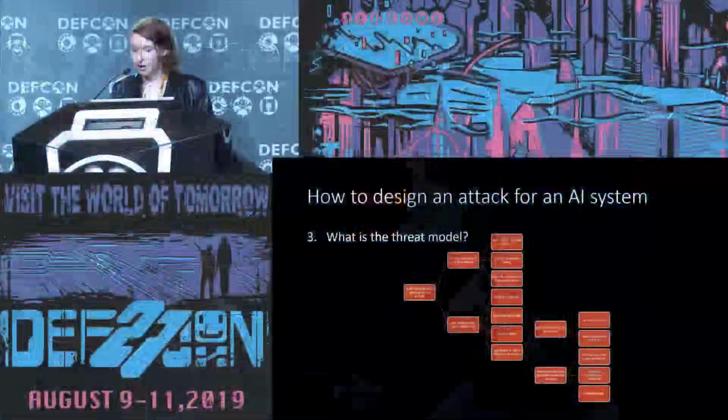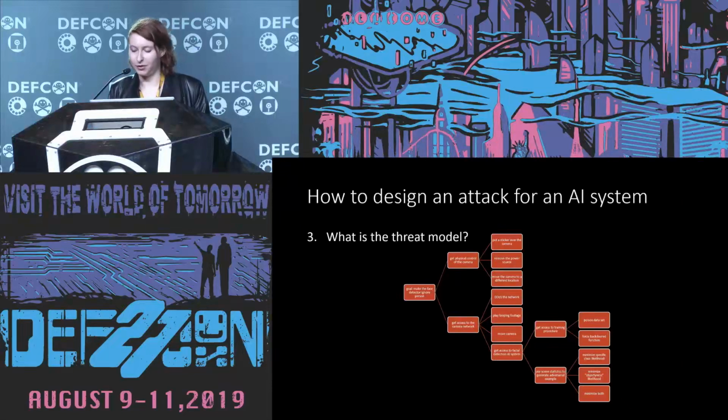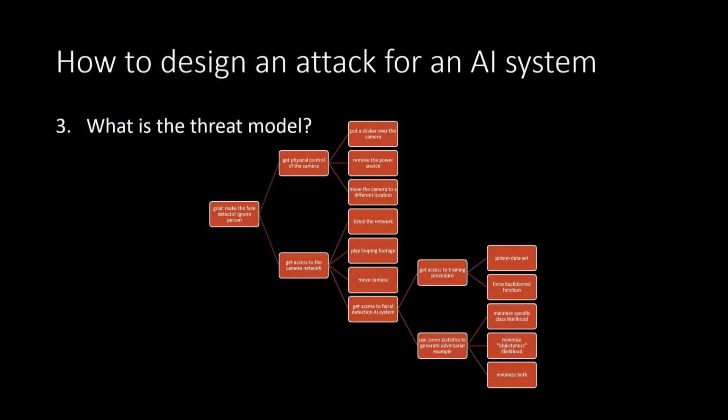Okay, so now we have all the parts of the system and an idea of how they all fit together. So now we're ready to make our threat model. Our goal again is to make the facial detection system ignore somebody. We have two options here: we can get physical control of the camera, or we can get access to the camera network. If we get physical control, we can put a sticker on the camera, we can shine lasers at it, we can do all sorts of stuff like that. We can also move it to a different location. And if we get access to the network, then we can play looping footage, we can move the camera lens itself, or we can get access to the facial detection AI system.